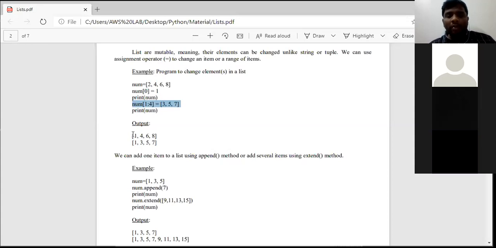Already I have changed this value to 1. So consider from index 1. This will be changed with 3. This will be changed with 5.